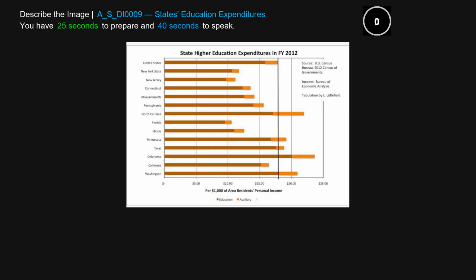Oklahoma is highest at about $20, whereas Florida is lowest at about $10. California has also gone up to $15. The bar graph is shown in various colors such as blue and white. Overall, the bar graph is about education expenditure.